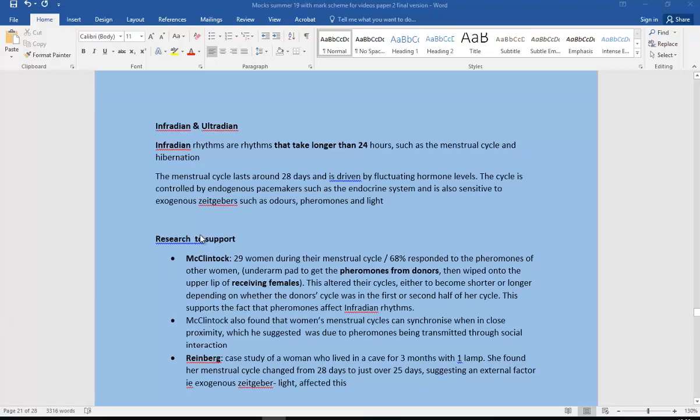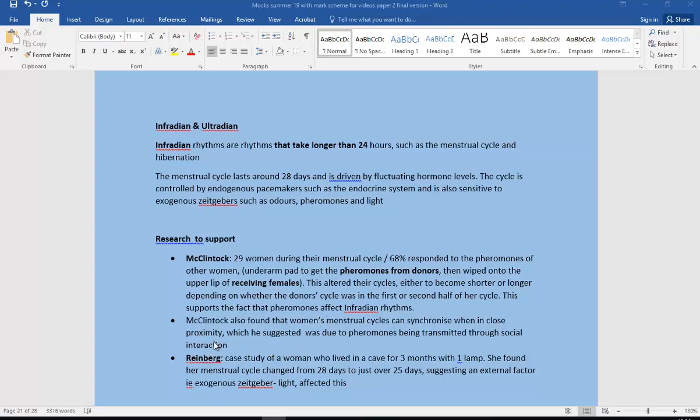Okay, so the next rhythm, infradian, and we're going to go infradian first and then ultradian. So infradian, rhythms that take longer than 24 hours, like the menstrual cycle and also hibernation. So a little bit more detail there, you don't need that, but it's useful for revision purposes. Here we're focused on the research, so we've got McClintock, making sure you've got a bit of nice detail, like 29 women during their menstrual cycle, 68% respond to the pheromones of other women. If you need it, you can go into this detail. You don't necessarily need it for an essay like this. That's really only if you get a question which is outline one method, and then you would need that detail. So it's useful to note down.